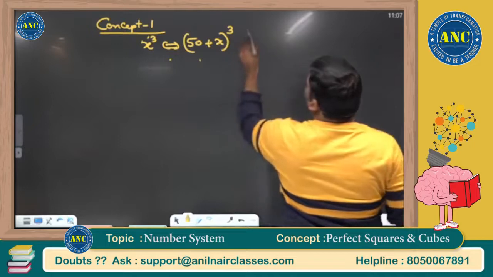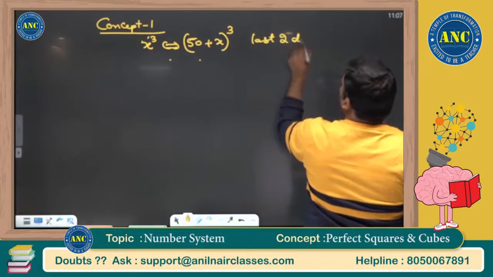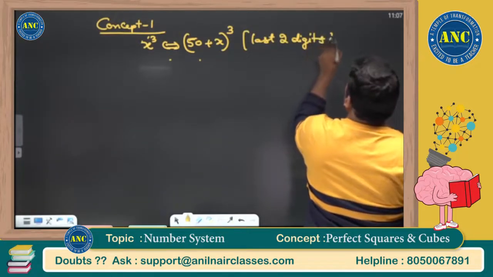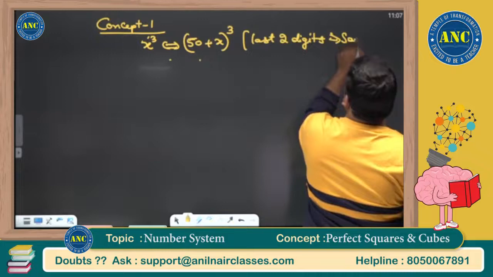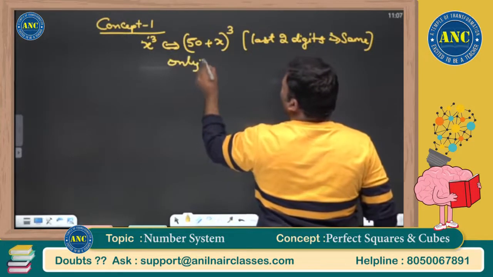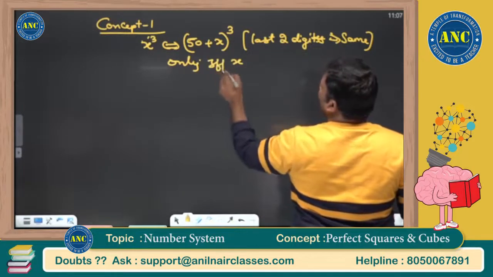x cube and (50 plus x) whole cube, the last two digits will be the same, only if x is even. Please make a note of this.